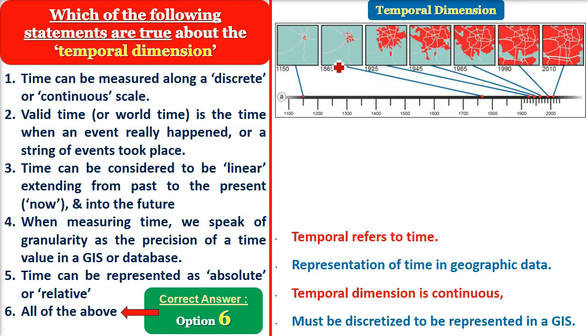Now you see here, we start with 1150 and we go up to 2010. So this is the temporal dimension, that is the time dimension, where you can see the change of the area and you can analyze it. You can find out the area at different times. That adds the time dimension to the GIS data.